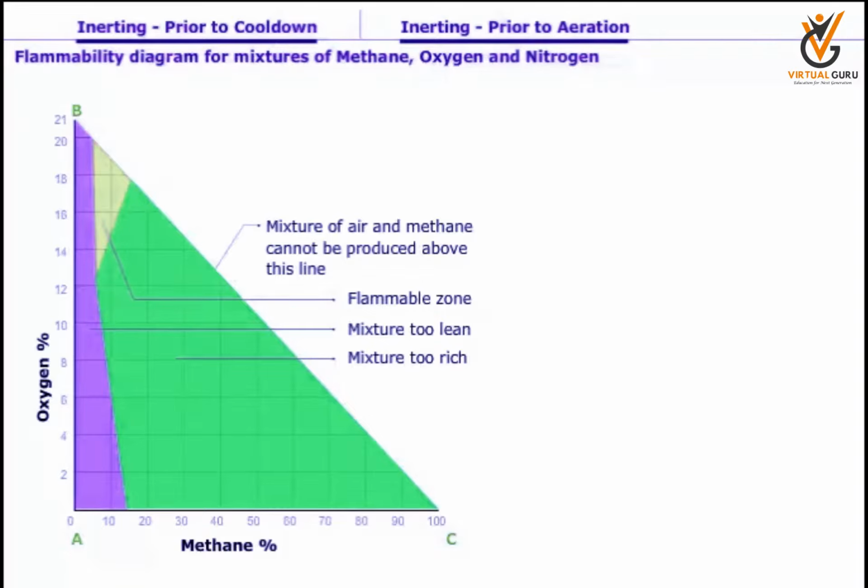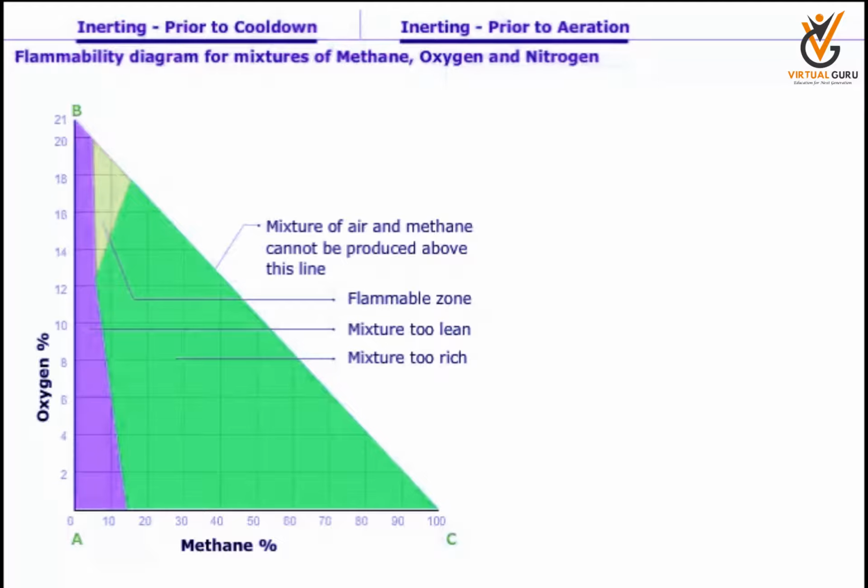As a cargo operator, always remember the maxim, at no time shall there be a flammable atmosphere during cargo operations. Now, let us study the relationship between composition and flammability of mixtures of methane, oxygen and nitrogen. Make a note of the identified points in the flammability diagram as they define its boundaries.